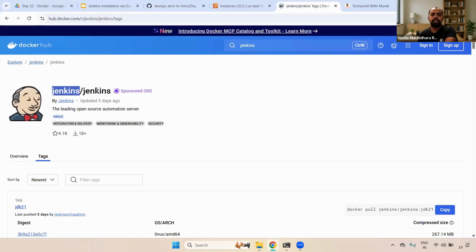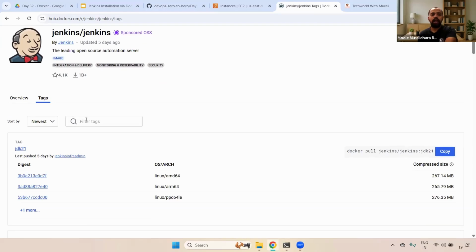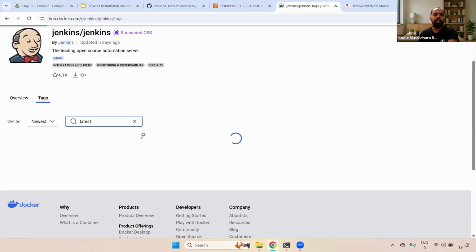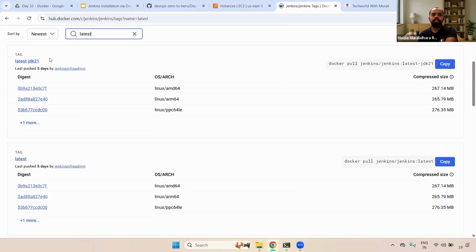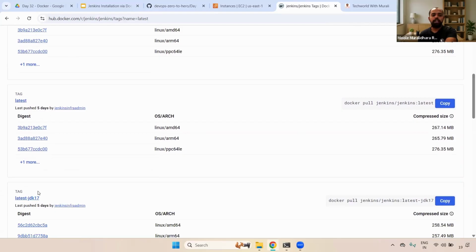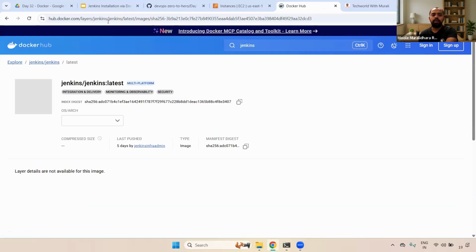If you see here, Jenkins, we are going to be using. This is the sponsored OSS, open source one. And here you can see, go to the tags. I'm going to install the latest tag, right? Just type latest. And here you can see the latest tag. And here you can see latest JDK 21, latest JDK 17. There are multiple. Now I'm going to use the latest one. Now you can click on this one.